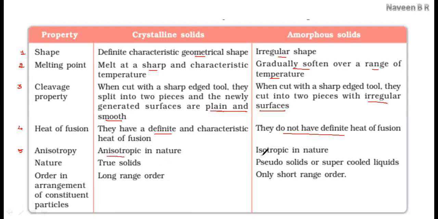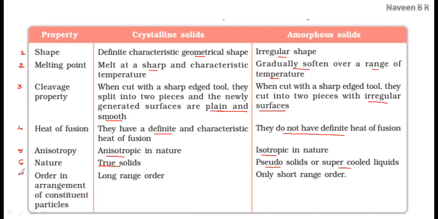Whereas for amorphous solids, the physical properties measured in different directions show the same values, so they are said to be isotropic in nature. Then the nature: with maximum characteristics satisfying the solid state, crystalline solids are said to be true solids, whereas amorphous solids are said to be pseudo solids or supercooled liquids.